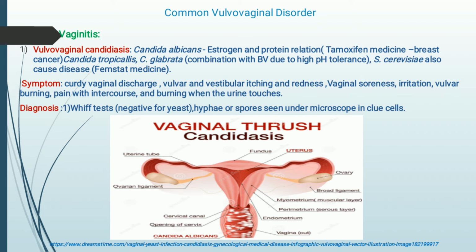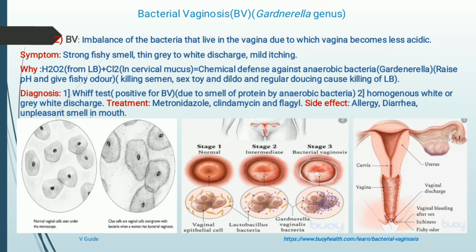And what are the diagnostic tests for this? First is the wet mount test. Basically, you are taking a vaginal smear from the vaginal discharge, and you have to make a smear of this discharge over a slide. After that you observe that smear under the microscope, and you get a result on what the main components of the vaginal discharge are, what the color is.